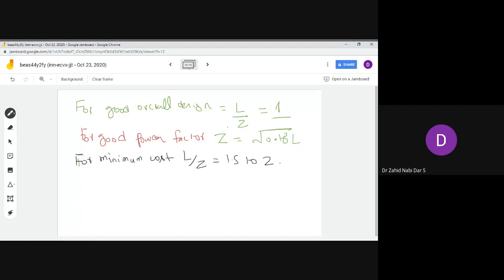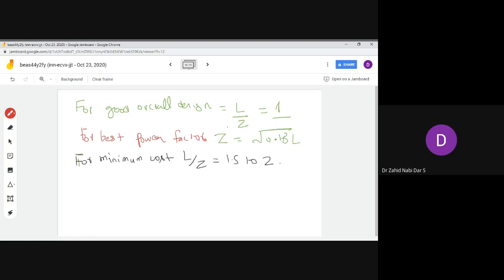Over here, please make a slight correction. This is for the best power factor. This is not for good power factor. This is the best power factor that you can possibly get. Now, for the best power factor you are compromising all other quantities.